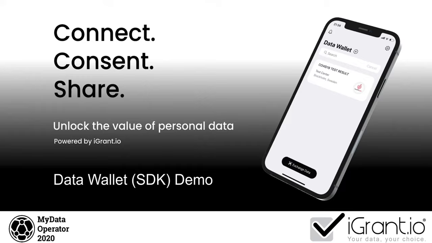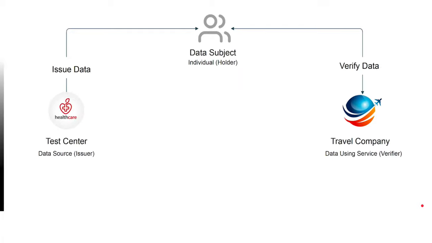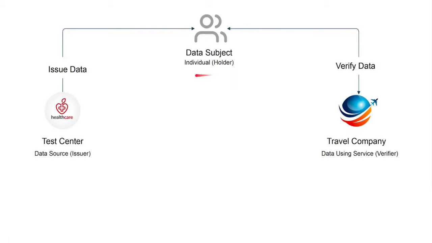This is a demonstration of the iGrant.io data wallet, where we have combined our data exchange solution with permissions and consent services, all into one secure personal data space. We will show how an individual can grant permission for the exchange of personal data between a data source and a data using service. The data is encrypted end-to-end during the transit.